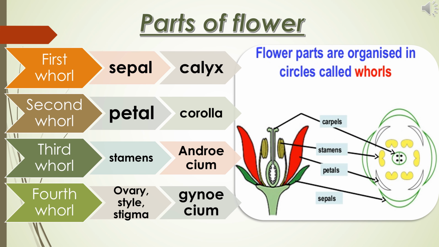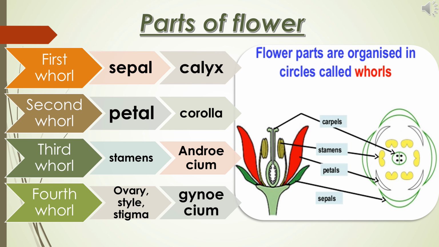A typical flower consists of four parts: calyx, corolla, androecium and gynoecium. Calyx is the outermost whorl of the flower. It is made up of sepals. Corolla is the second whorl of the flower. It is made up of petals. It is brightly colored. And the androecium is the third whorl of the flower. It is the male reproductive structure of the flower. It is made up of stamens.